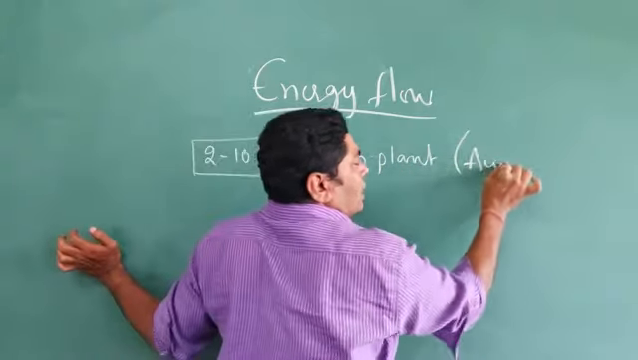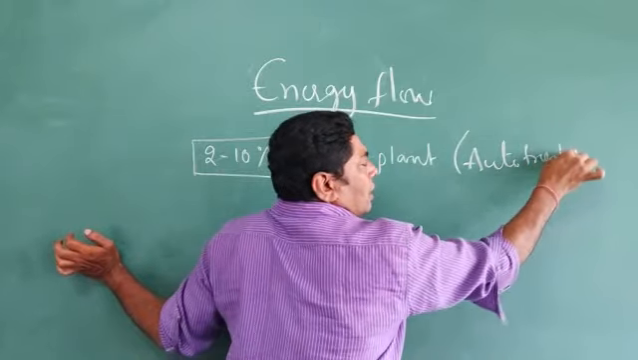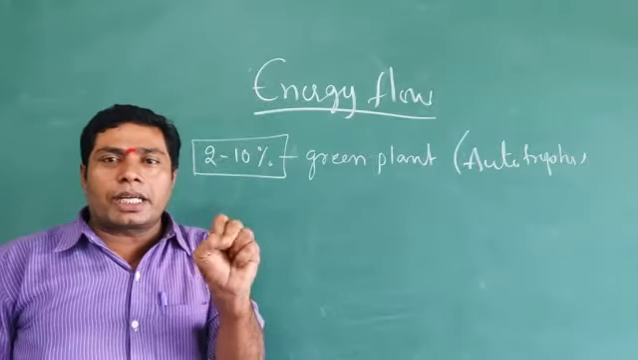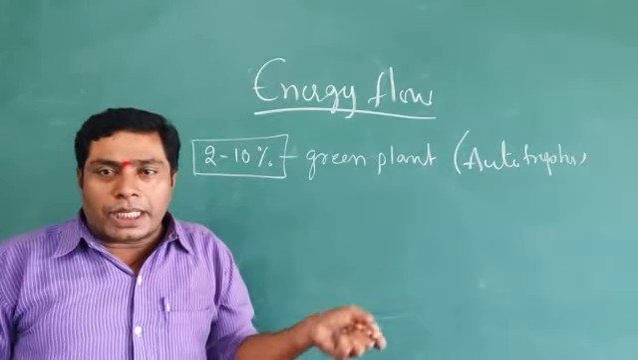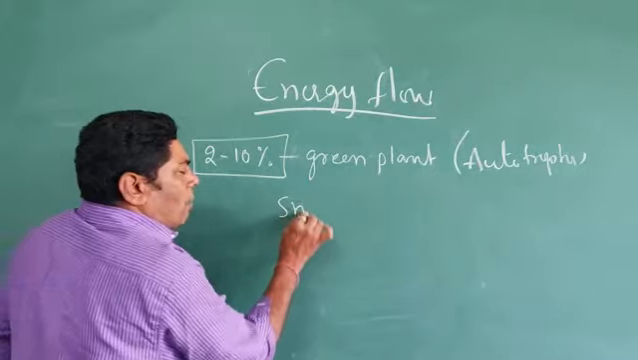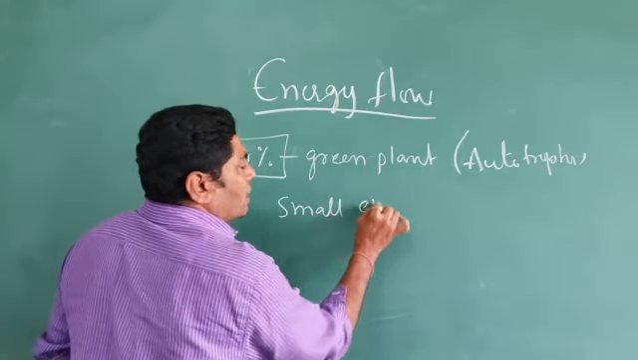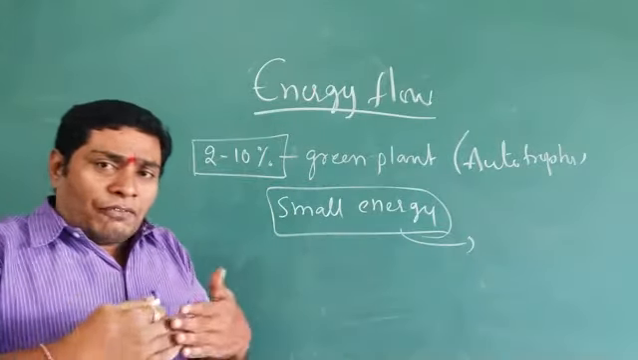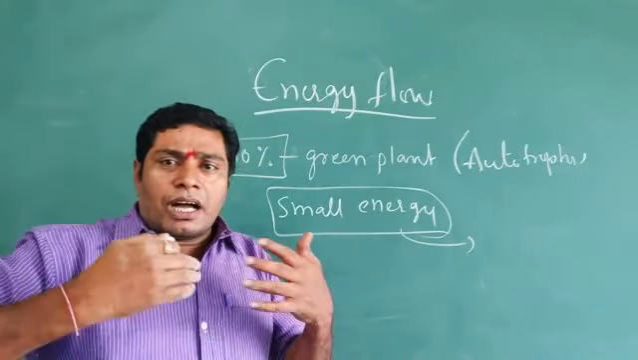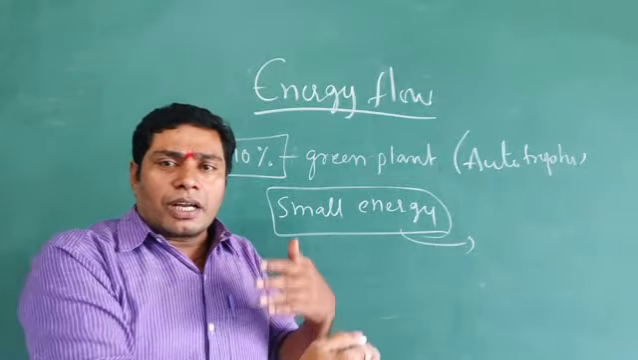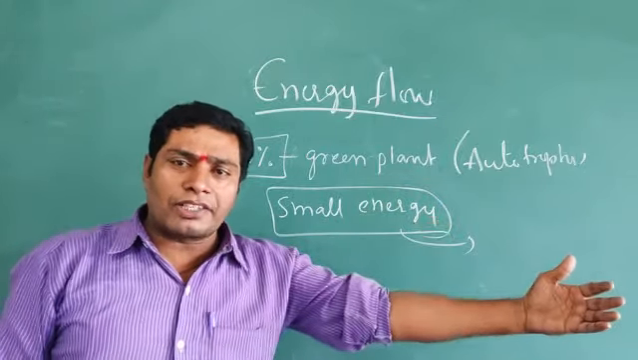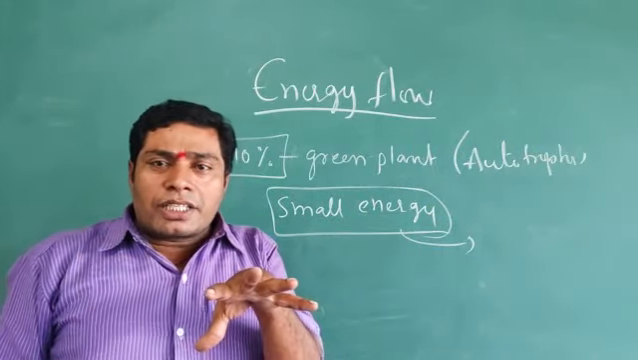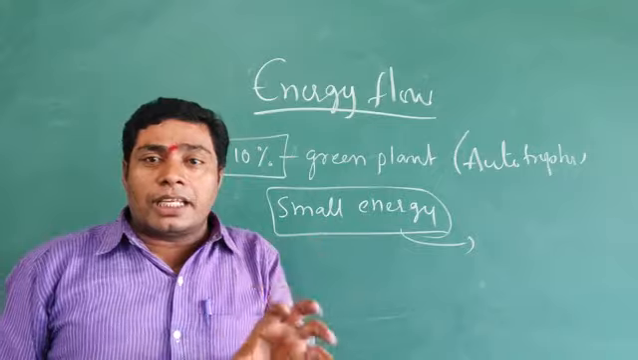Simply, they are known as autotrophs. The autotrophs can trap 2 to 10 percent of the solar energy, from the photosynthetically active radiation, by the green plants. It means it is a small energy. This small energy is transmitted from the organisms, the heterotrophs or herbivores, to carnivores, secondary carnivores and the trophic carnivores. It means each and every organism is depending on the sun, directly or indirectly.